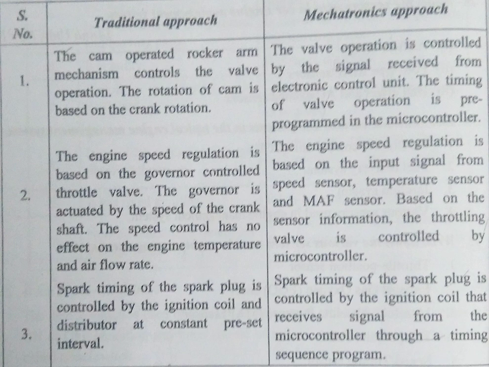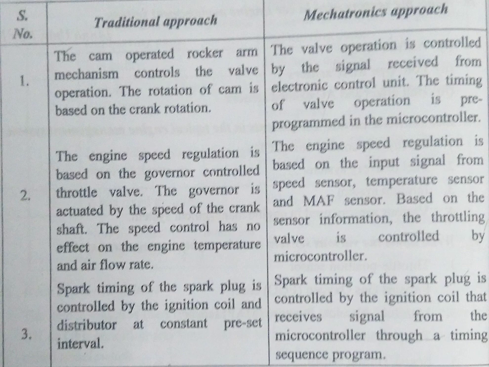The second point is engine speed regulation, which is based on a governor controlled throttle valve. Usually engine speed regulation is done by governors. If you are going for school buses, there will be a certain speed limit above which you can't raise the speed of the bus. They will be using this governor. The governor is controlled by the throttle valve. If the speed increases above some range, the throttle valve will get some displacement, and then the governor is initiated to regulate the speed.